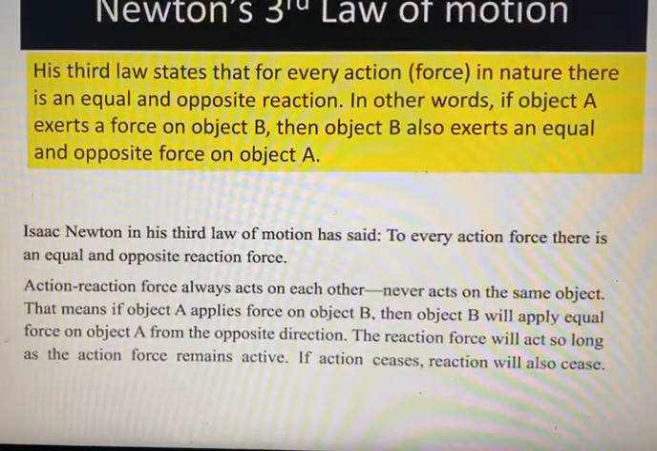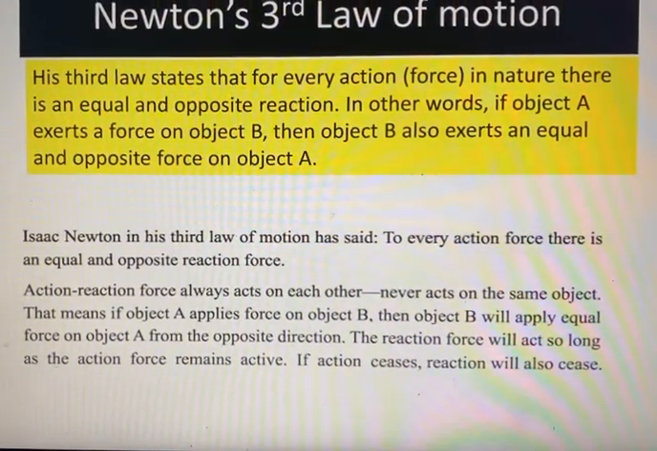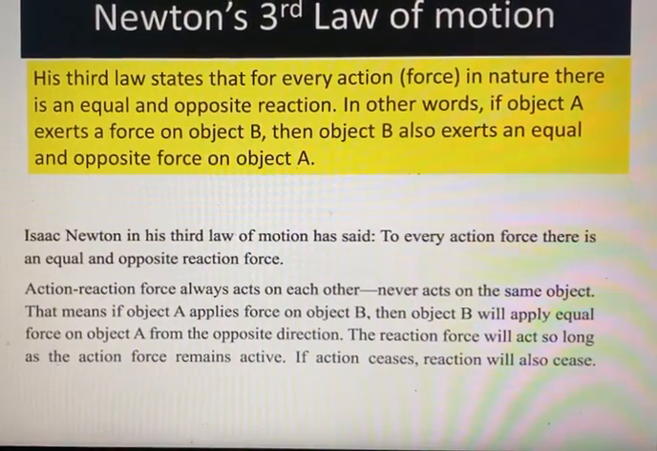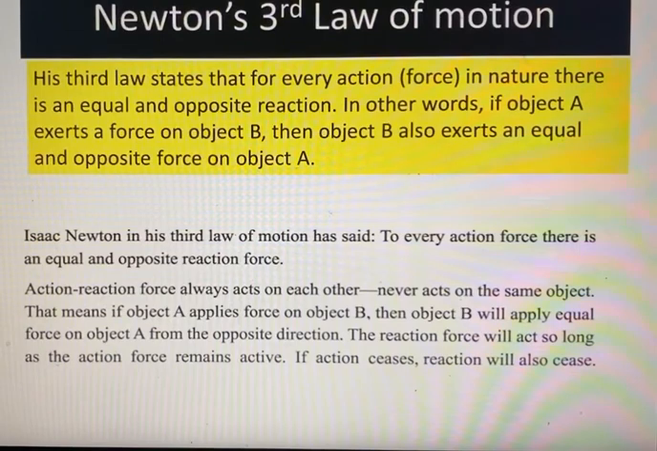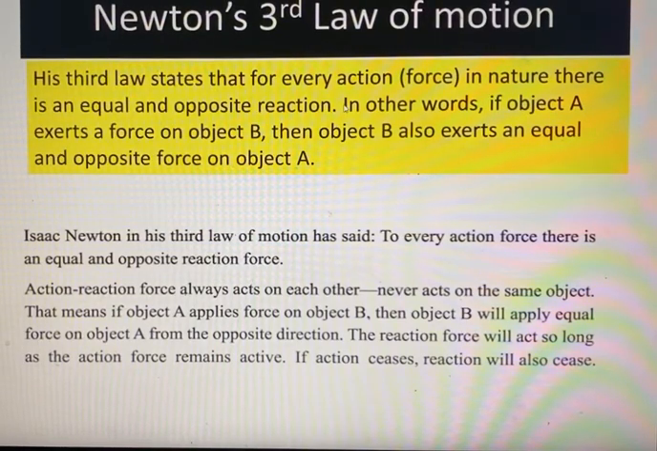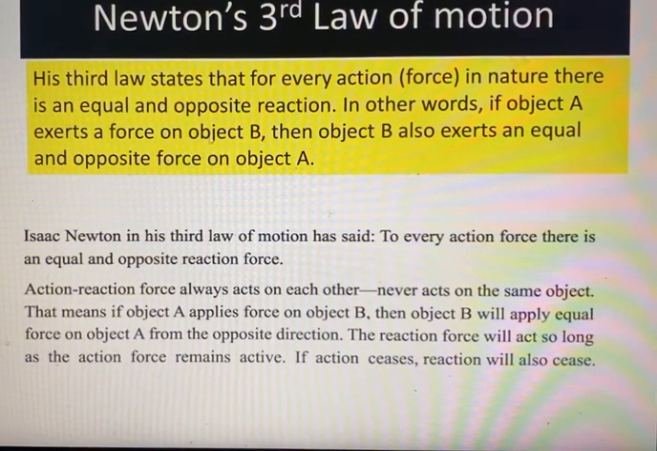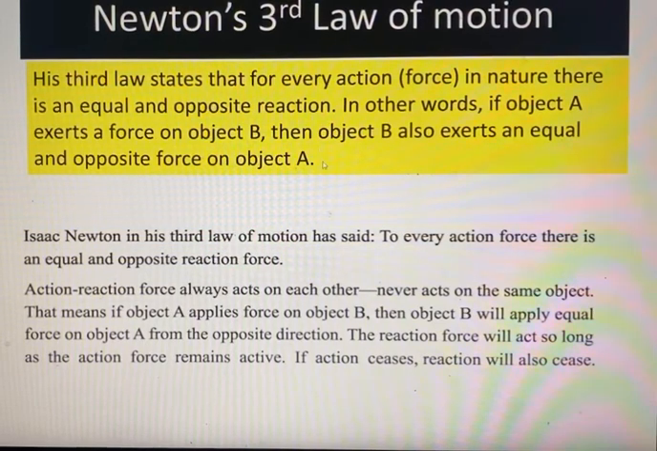Well, let's get started with Newton's third law of motion. His third law states that for every action in nature, there are equal and opposite reactions. In other words, if an object A exerts a force on object B, then object B also exerts a similar, opposite force on object A.